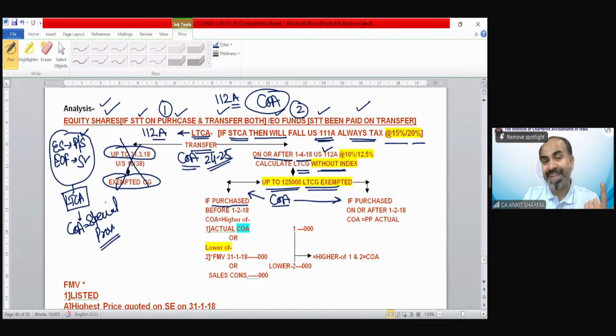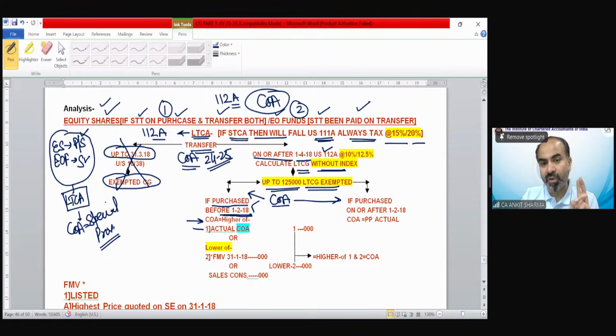On which STT has been paid at the time of purchase and sale, if they are EOF, STT has been paid at the time of sale, whether they are bonus share, right share, any kind of equity shares. And if they are purchased before 1st February 2018, this date is very important. If they have been purchased before 1st February 2018, then cost of acquisition would be higher of.